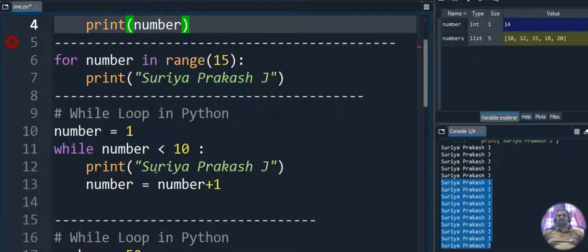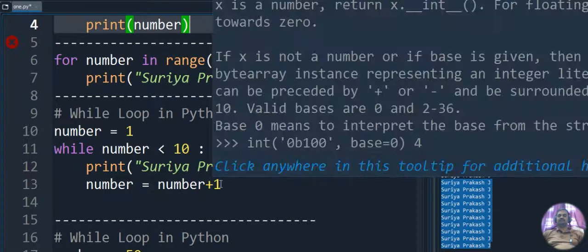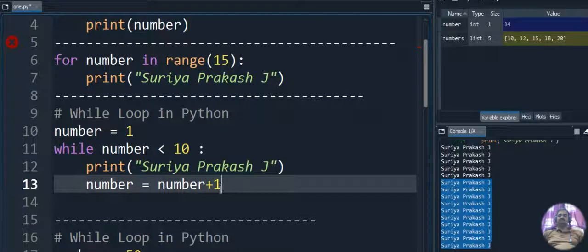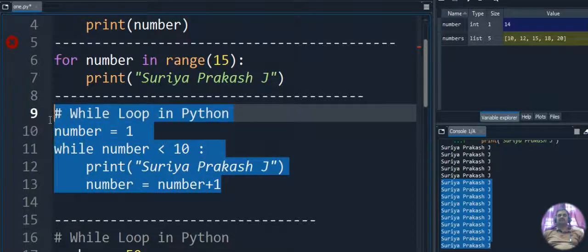First time it will be 1, and the statement will be printed as output. Then it goes here and the number is incremented by 1, since we give number equals number plus 1. Next iteration it will be 2, and 2 less than 10 is true, so it displays the statement. Then 3 less than 10 is true, 4, 5, 6, 7, 8, 9. Then it goes to 10, and 10 less than 10 is false, so the while loop stops iterating. So we get the statement 9 times, for 1 to 9.